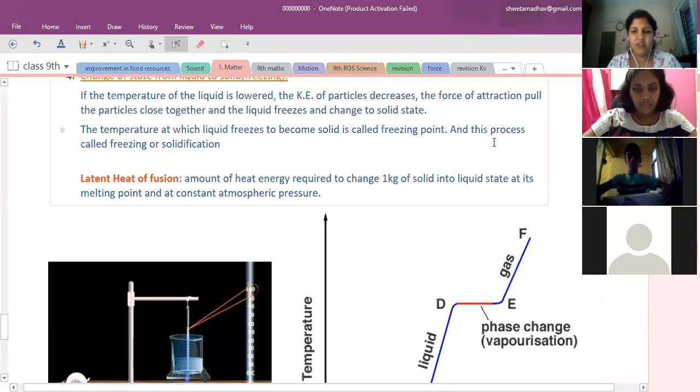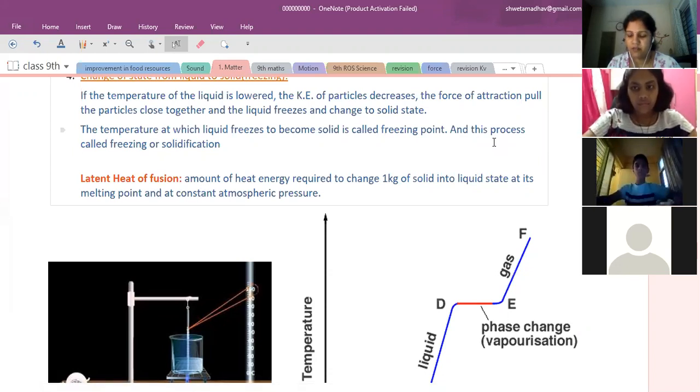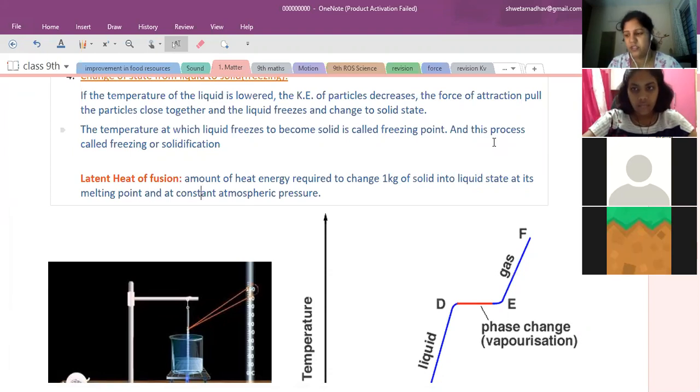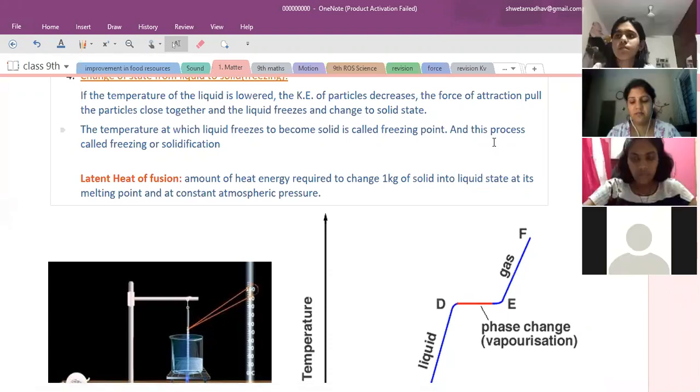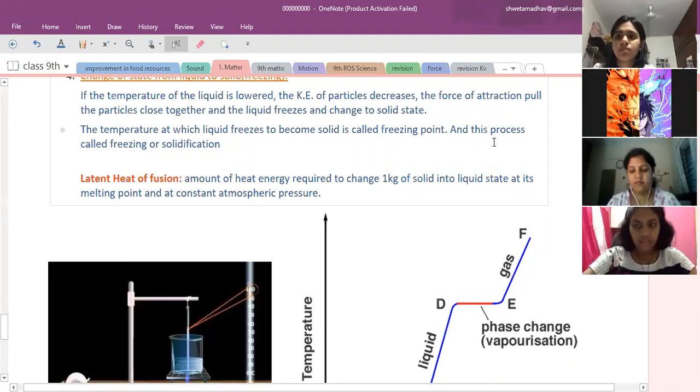Pathikrit, can you tell the difference between gas and vapor? Vapor are water particles floating in the air.